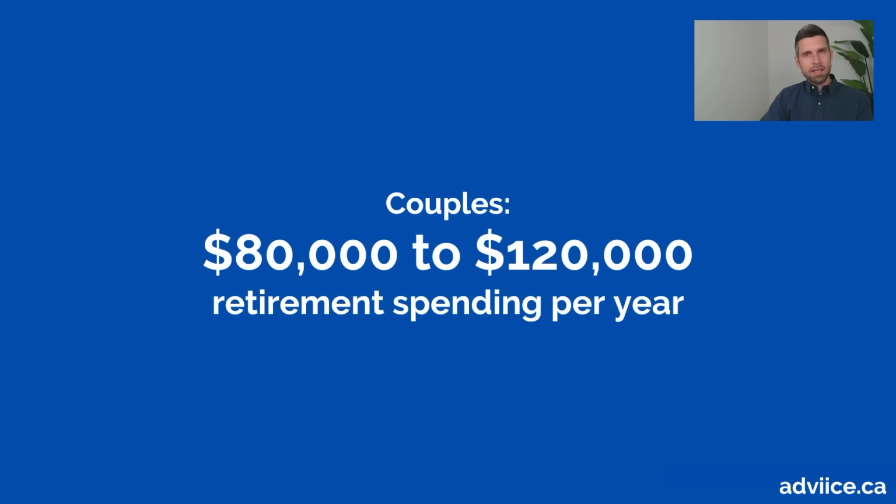And that, I would say, is the average. There are definitely people aiming for more than that, 150, 200, 300,000 a year. But over 120,000 a year, typically the marginal tax impact starts to increase. So I find a typical couple is aiming to spend between 80 and 120,000 a year. However, there are obviously caveats there. If you are early retirement focused, if you're retiring early, if you're really managing your spending, you could be below that 80,000 number. But again, my experience for couples is that 80 to 120,000 a year is a typical range to be aiming for.